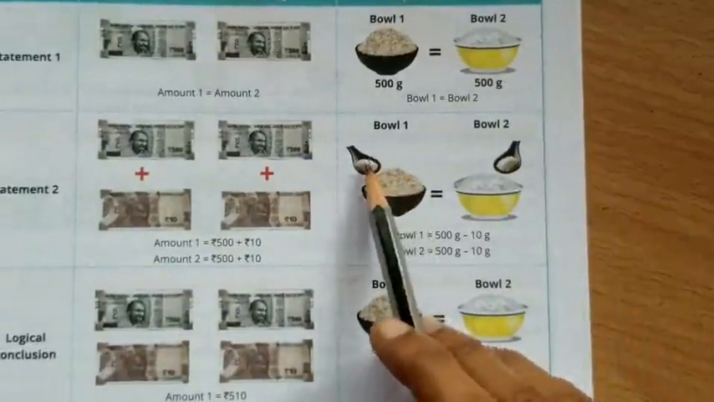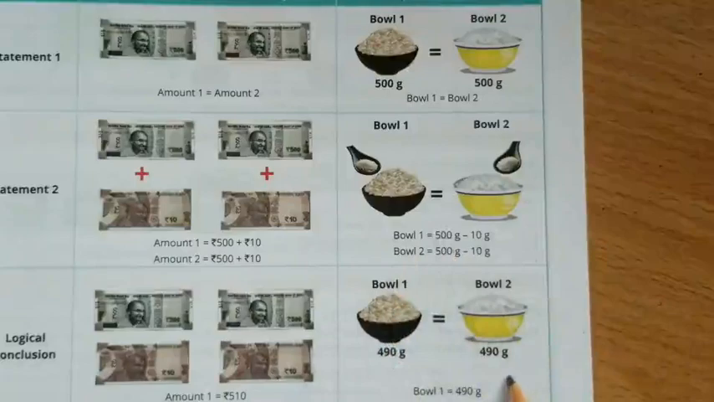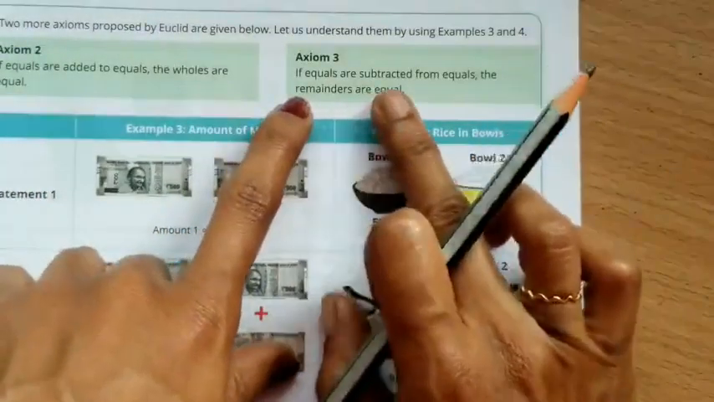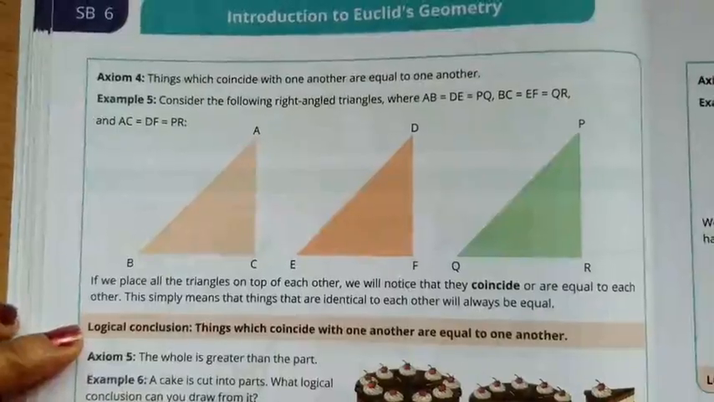If 10 grams are taken from the 500 grams, what will be the remaining? 490 grams. Here also 490 grams. Now come to the statement: if equals are subtracted from equals, the remainders are equal.